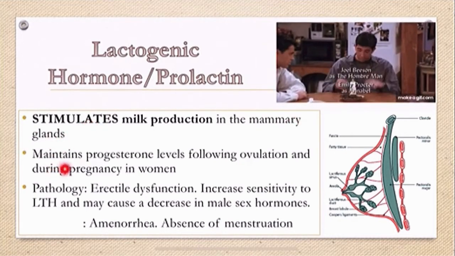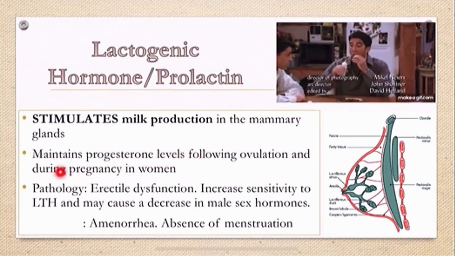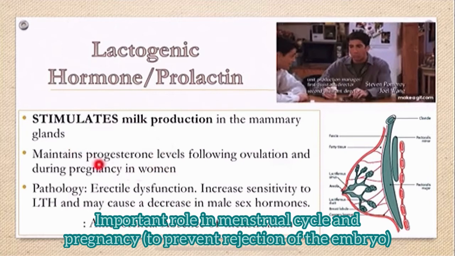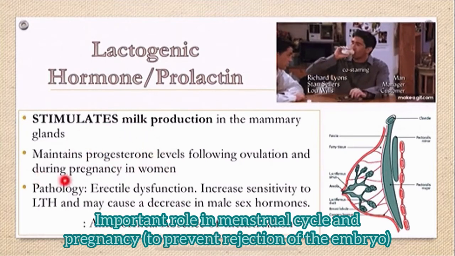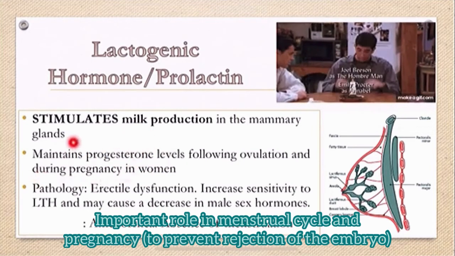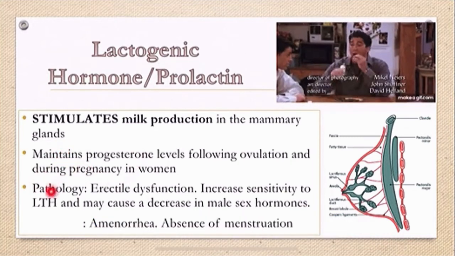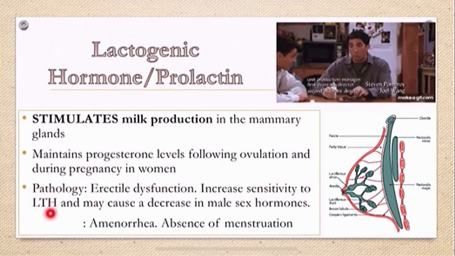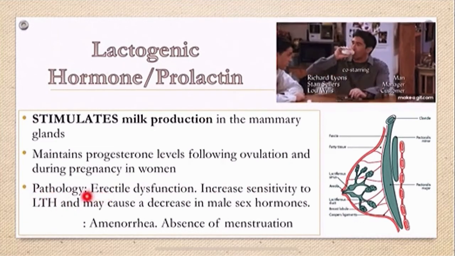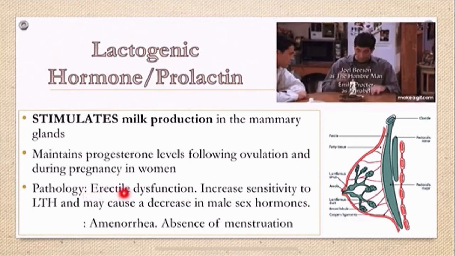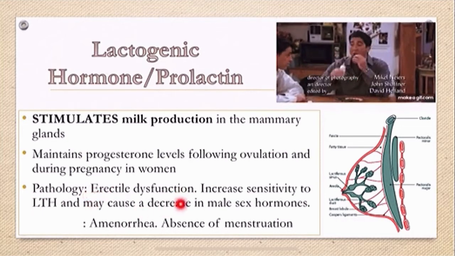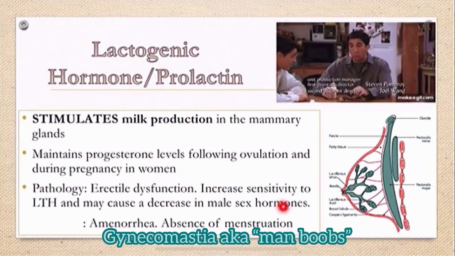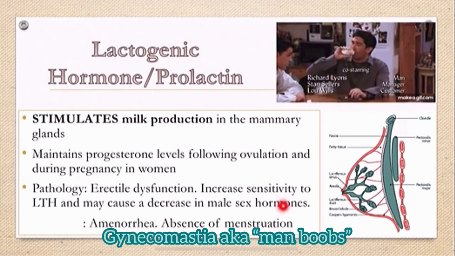It also maintains progesterone levels following ovulation and during pregnancy in women. So the progesterone is very important during the menstrual cycle and during pregnancy, so that it will prevent the rejection of the developing embryo or fetus. For the pathology, if there are increased prolactin levels in males, it can cause erectile dysfunction, or difficulty having an erection. It will also cause a decrease in male sex hormones as well as development of gynecomastia, or what we know as your man boobs.